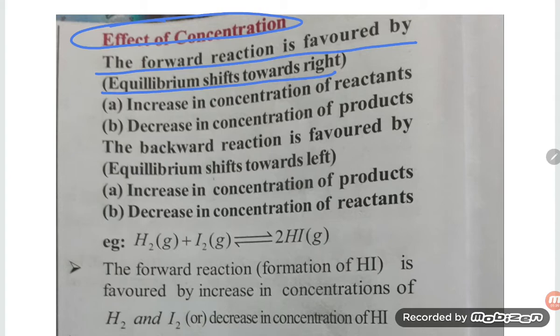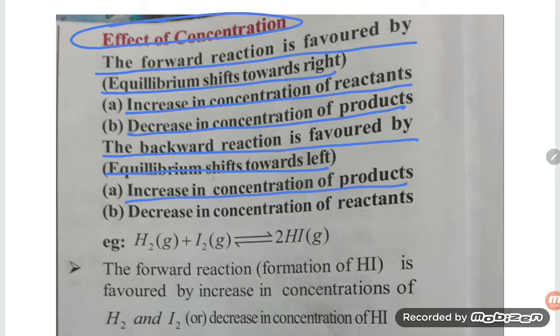If the equilibrium is shifting towards the right direction, increase in the concentration of reactant or decrease in the concentration of products, equilibrium will shift in the forward direction, or right. Backward direction, equilibrium shifts towards left, with increase in concentration of product or decrease in the concentration of reactant.